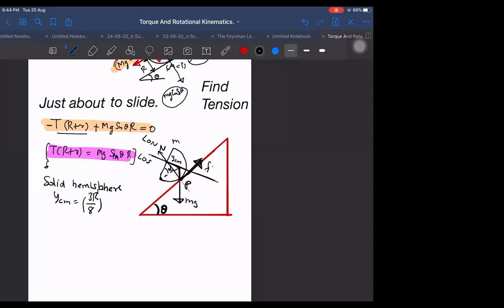So YCM we know. In this small triangle here, what should I call it? The center of mass C, this center O, and the point P, alpha is the angle, and R is the radius. In the OCP triangle, how many lengths do we know and how many don't we know? Radius and YCM we know. O to C we know, O to P we know, we don't know C to P. O to P is R, O to C is 3R by 8.